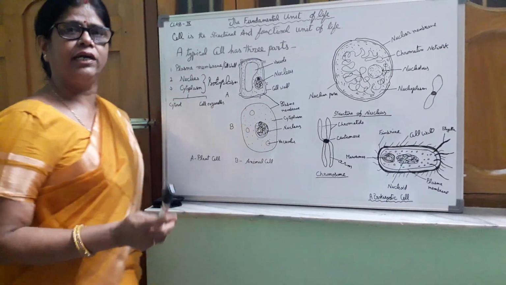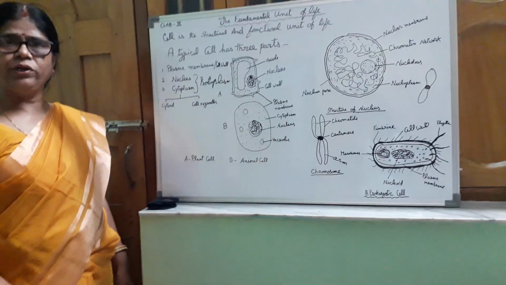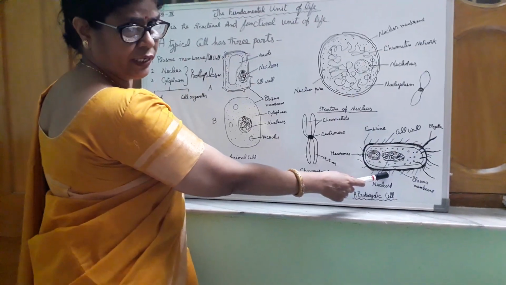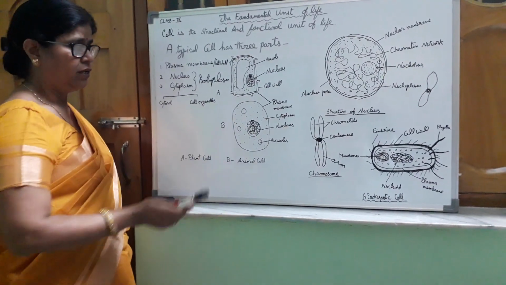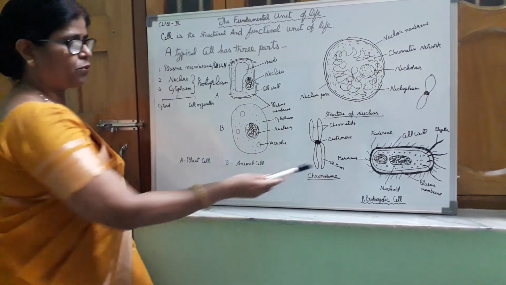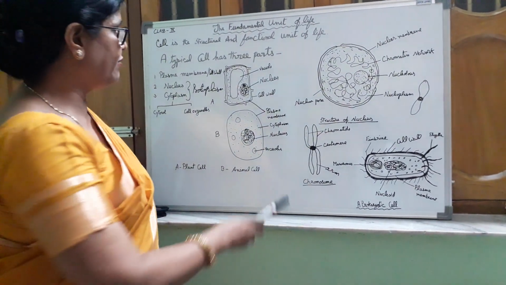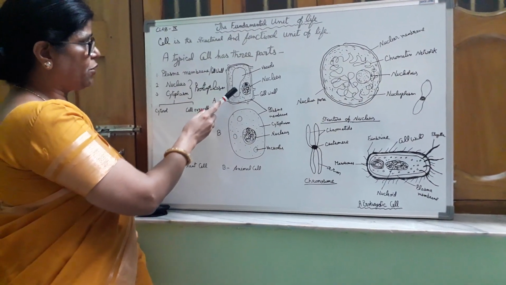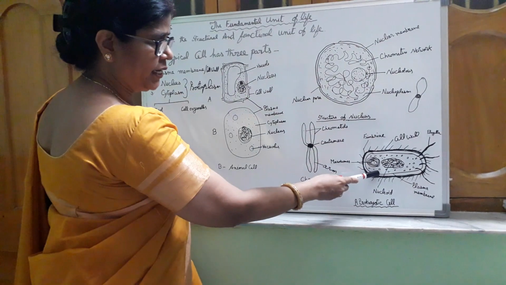We know that there are two types of cell: first, the prokaryotic cell, and second, the eukaryotic cell. This is the structure of a prokaryotic cell. You can say this is the eukaryotic cell. So what is the difference between the prokaryotic cell and eukaryotic cell? In higher organisms, eukaryotic cells are found, but in lower organisms prokaryotic cells are found.